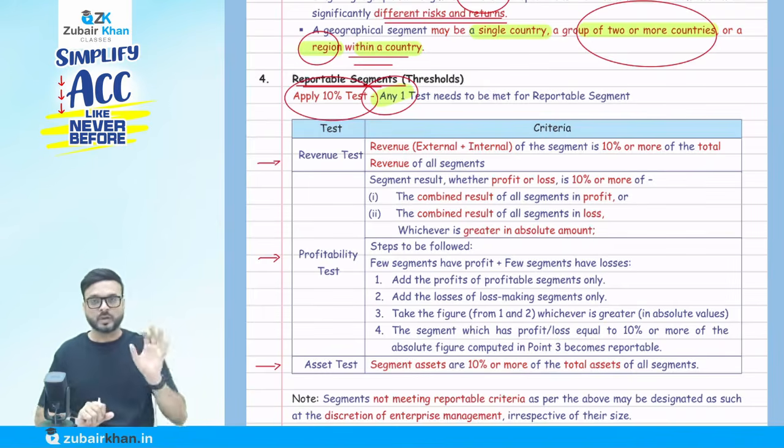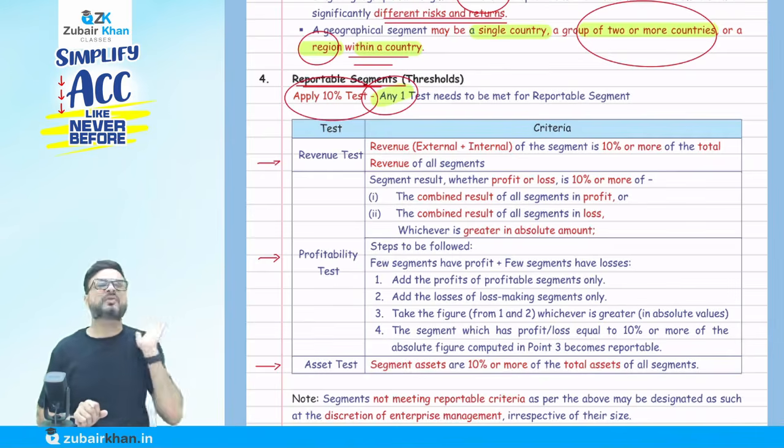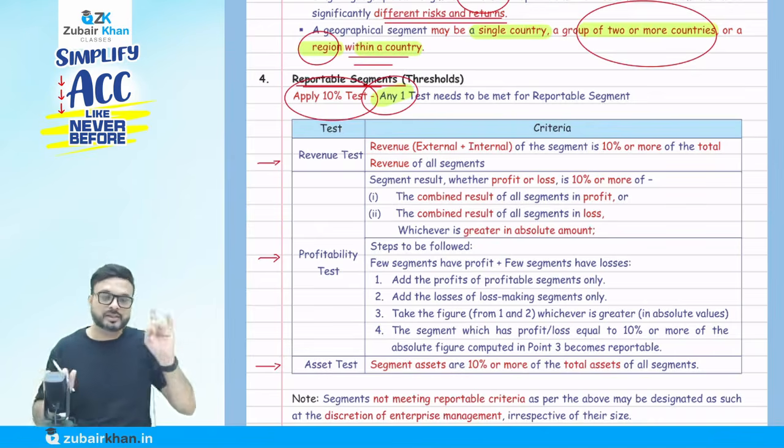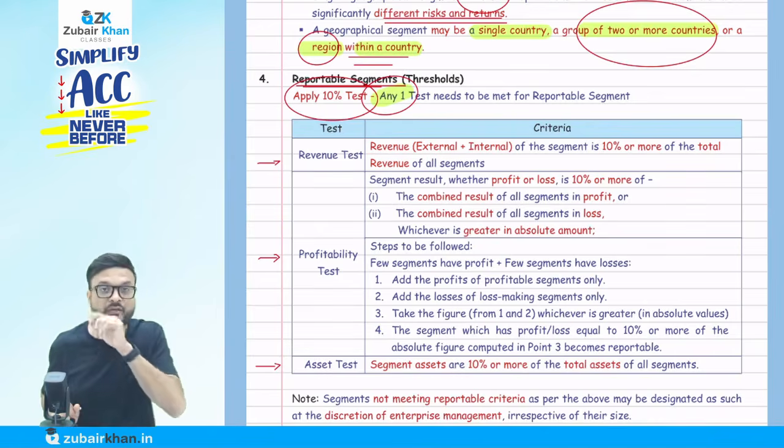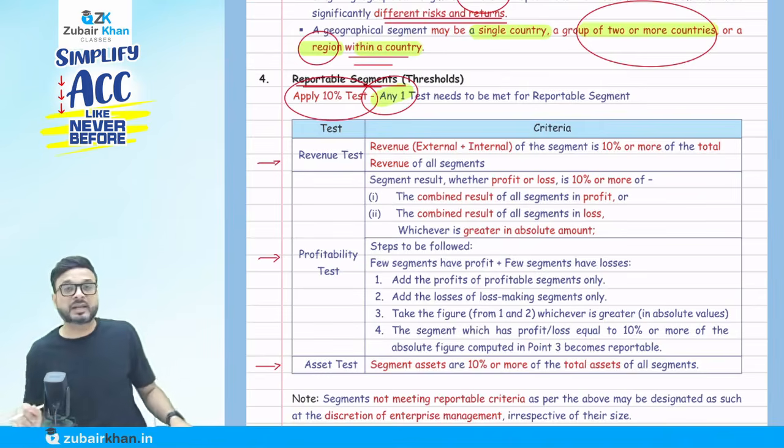Is it necessary that all three tests should be fulfilled? No. Any one of these is okay. Okay, let's take them one by one. The first is related to revenue. Listen carefully. The first is the revenue test.